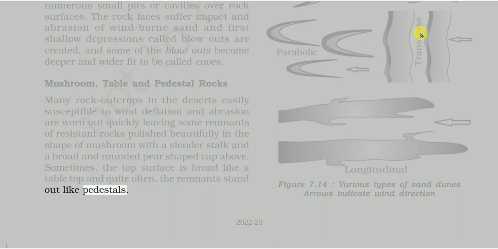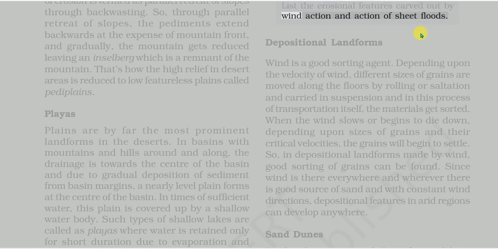List the erosional features carved out by wind action and action of sheet floods. Depositional landforms. Wind is a good sorting agent. Depending upon the velocity of wind, different sizes of grains are moved along the floors by rolling or saltation and carried in suspension, and in this process of transportation itself, the materials get sorted. When the wind slows or begins to die down, depending upon sizes of grains and their critical velocities, the grains will begin to settle. So, in depositional landforms made by wind, good sorting of grains can be found. Since wind is there everywhere and wherever there is a good source of sand and with constant wind directions, depositional features in arid regions can develop anywhere.